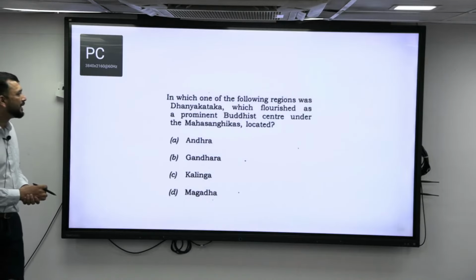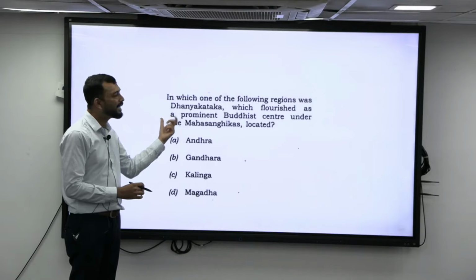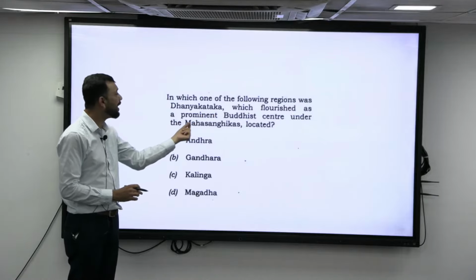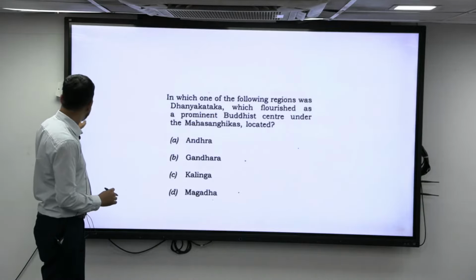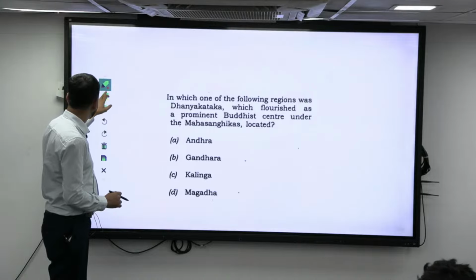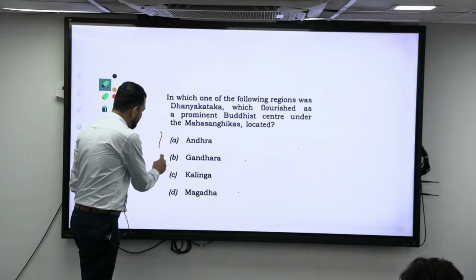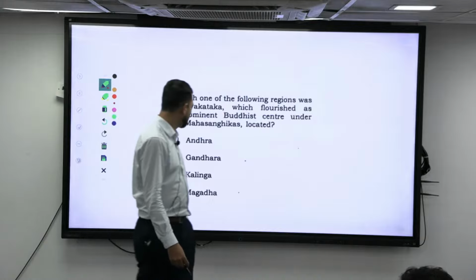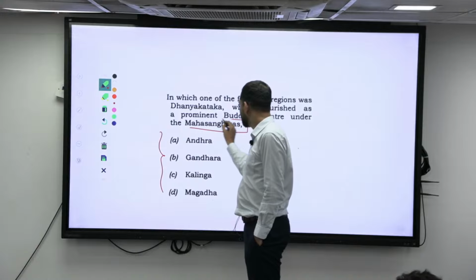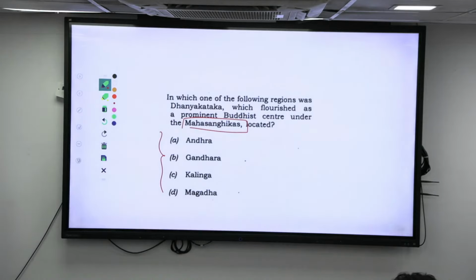Next, 2023: in which one of the following regions was Dhanyakataka, which flourished as a prominent Buddhist centre under the Mahasanghikas, located? So here, in this chart which we have written, Mahasanghikas is also written. देखो, second Buddhist council वगैरह, वो भी simultaneously देखते चलना, कहाँ पे आया, क्या था उनका, because next time that can be a probable question, right. वो Mahasanghika.